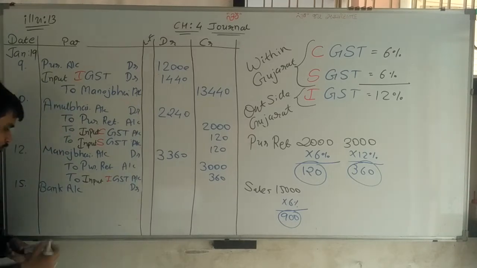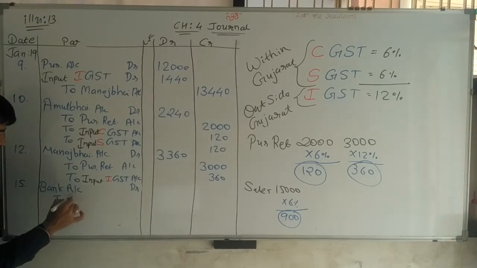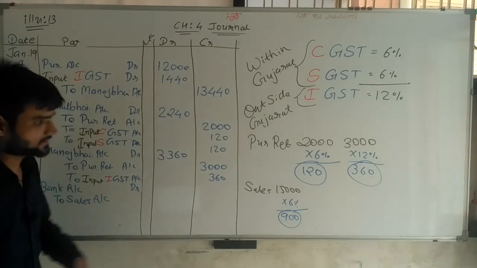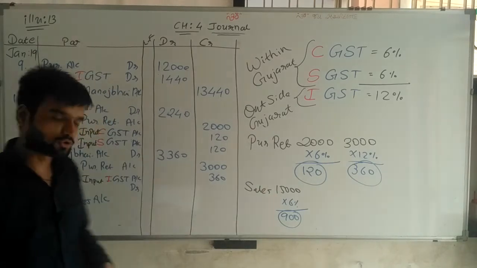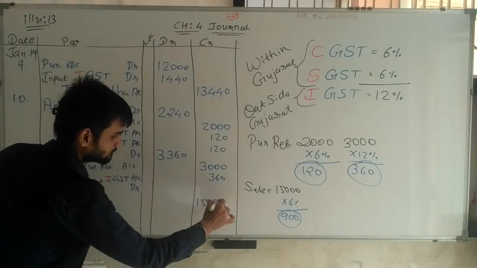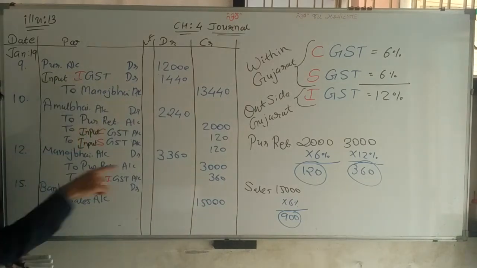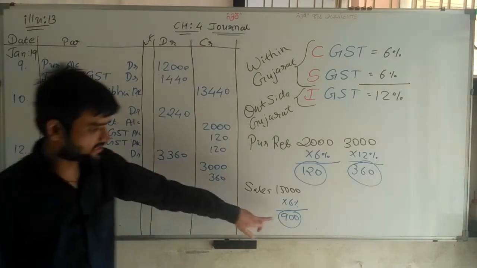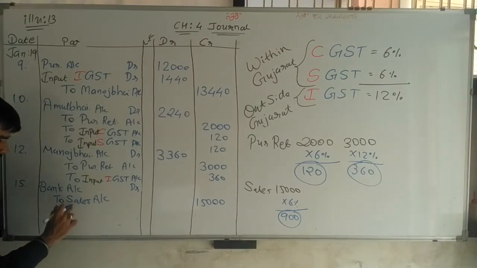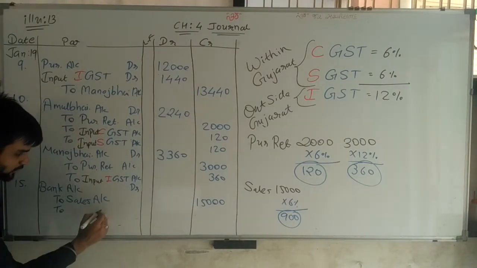But first of all, to sales account, the goods amount of sales. So 15,000 rupees goods sold, so sales account is 15,000. Now on this, two times GST 900 rupees is calculated. So sales is credit, so GST is also credit.